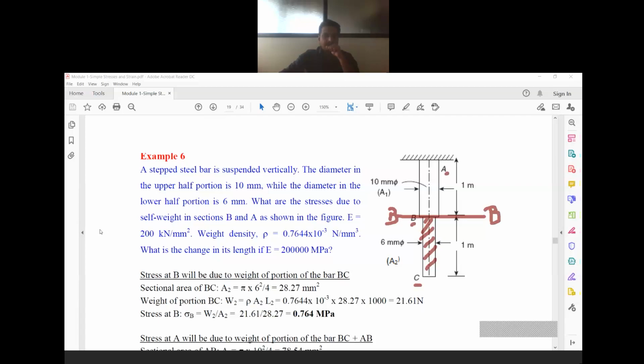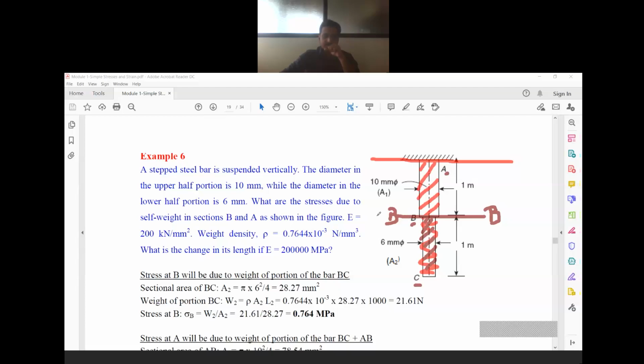Whereas this is section A. So the overall weight of the member will be acting here. See here, this is the portion which is involved under section A. So all these forces are going to be consumed, that is, this much weight will be acting there.